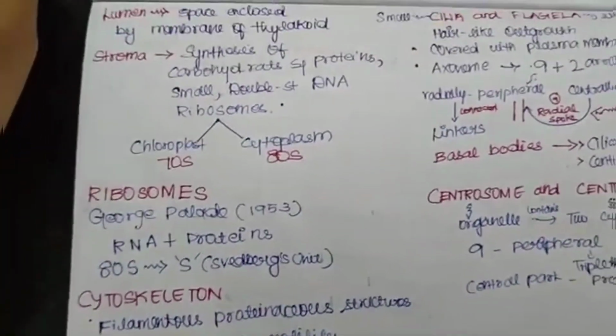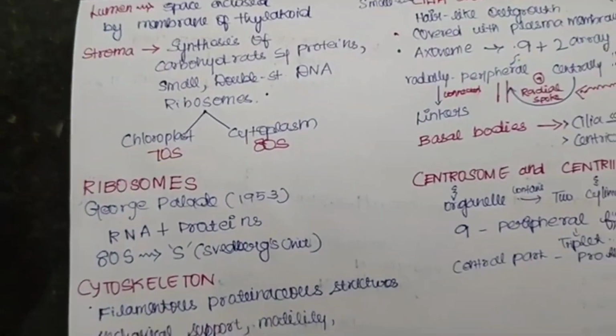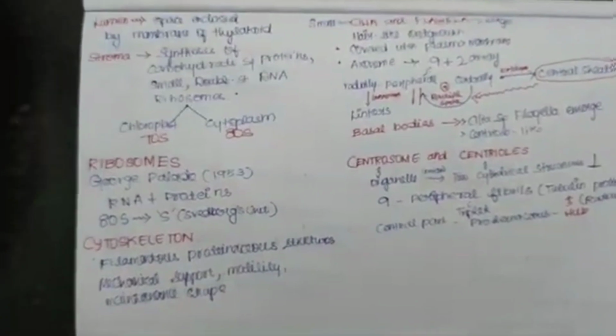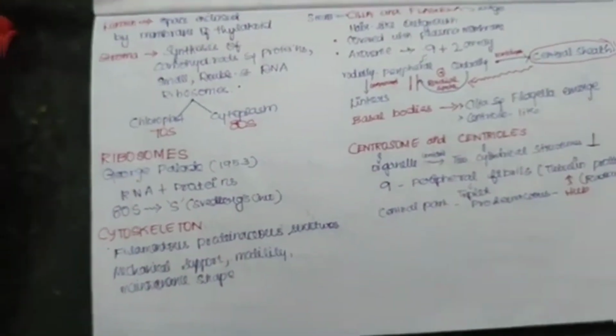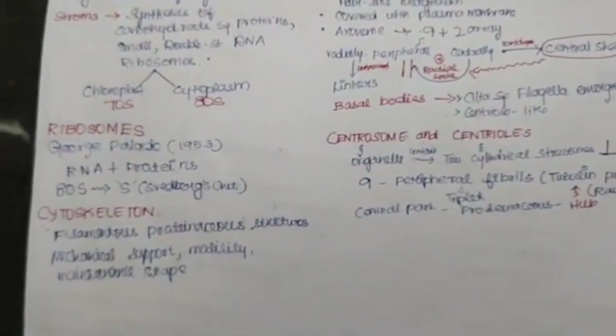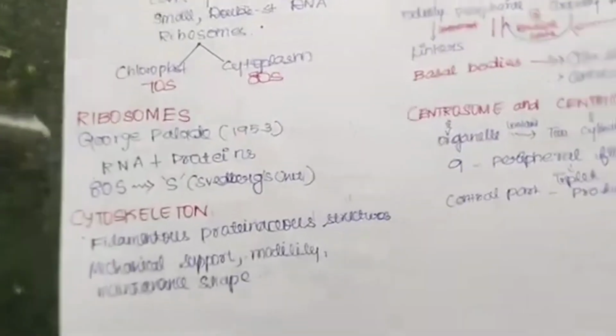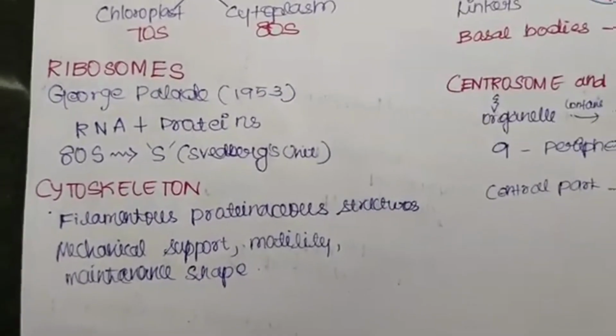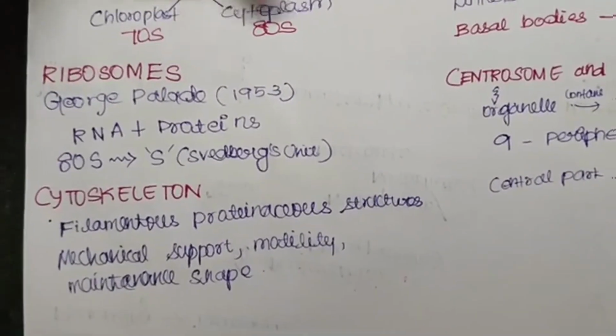Are we clear with this passage? Now we will see the questions, but we will complete these also together, and we will see the questions for the previous page and also for this page. Now to talk about the ribosomes, these were firstly discovered by George Palade in the year 1953.